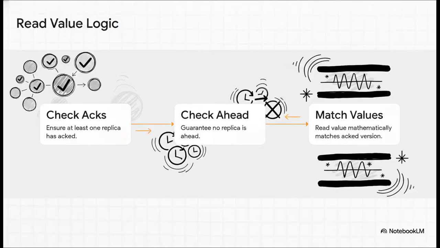Sequentially unpacking the logic of the proof, we see it takes 3 specific, unyielding steps to guarantee absolute data accuracy. First, it verifies that at least one node in the group has recorded the acknowledgement. Second, it rigorously checks that absolutely no node has recorded a future state. No one is allowed to be ahead of the current reality. By proving both of those conditions, step 3 is an undeniable mathematical conclusion. The overall read value must equal the acknowledged version. The system forces unshakable consensus through pure logical antisymmetry.